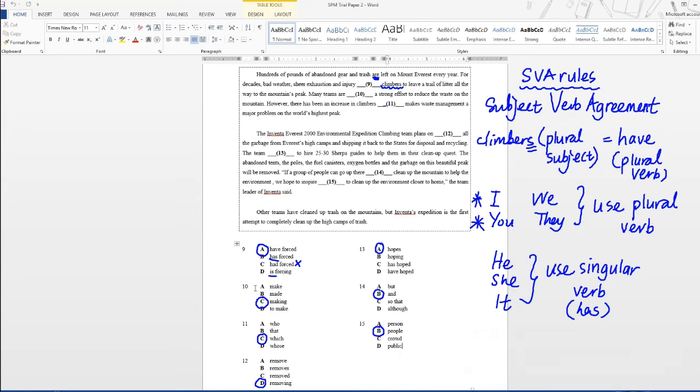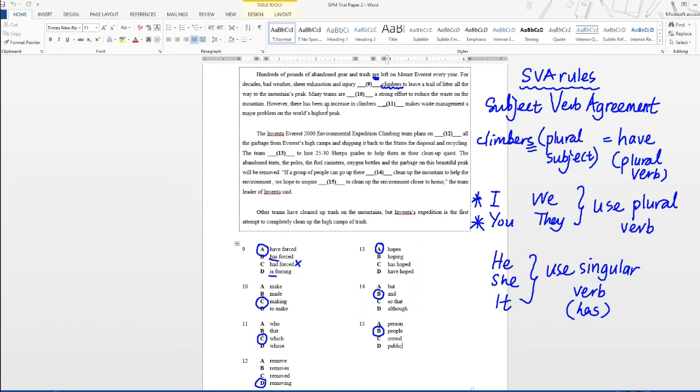Moving on to question number 10. Many teams are making a strong effort. So the answer is making. Many teams are making a strong effort. So why do you use making continuous tense? Because this action is still going on at this time, so you use continuous tense. Next question, question 11.